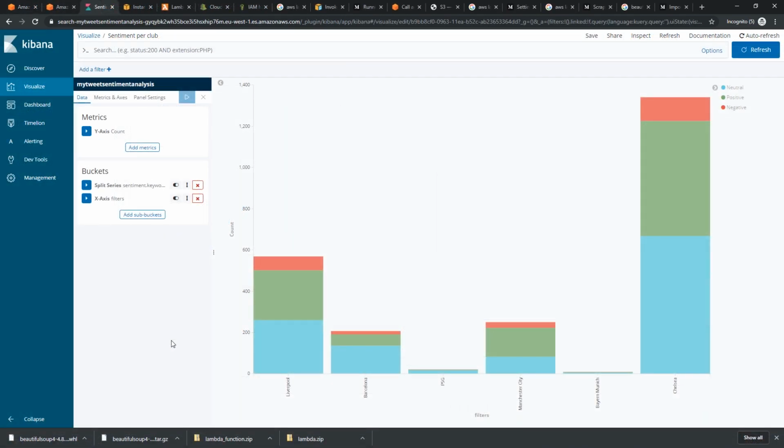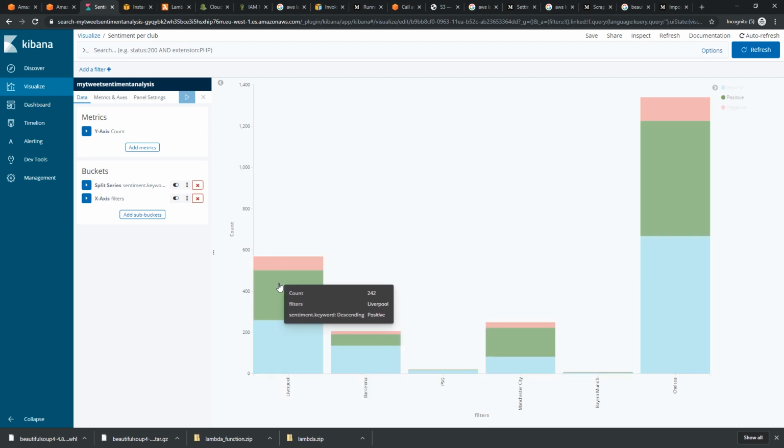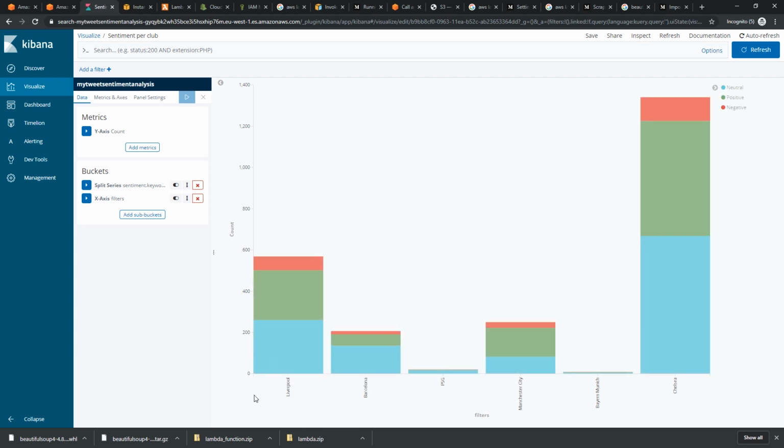So like in the previous demo, I'm streaming here the tweets about 6 different European soccer teams, and counting the number of negative, positive, and neutral tweets per team, and showing this in my dashboard all live.